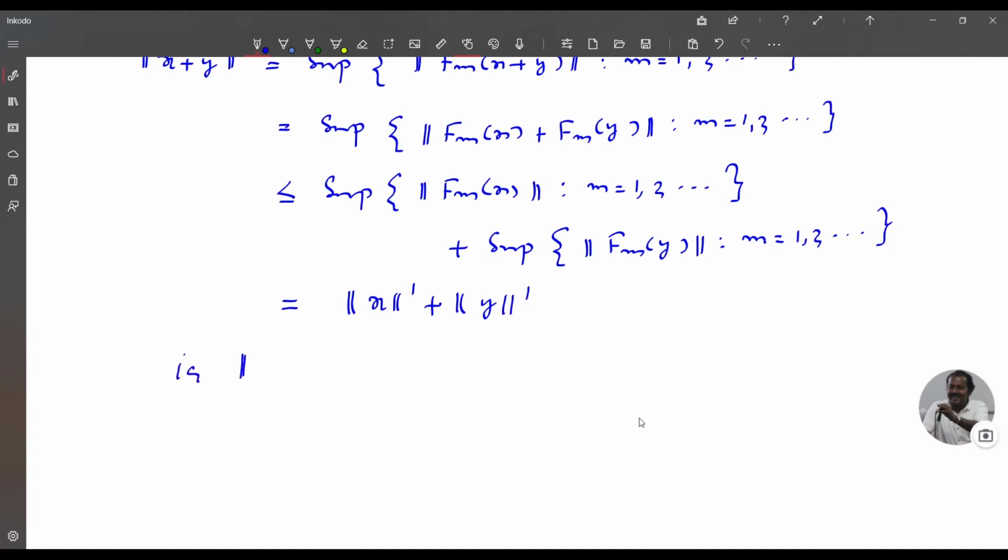That is, norm dash of x plus y is less than or equal to norm dash of x plus norm dash of y.